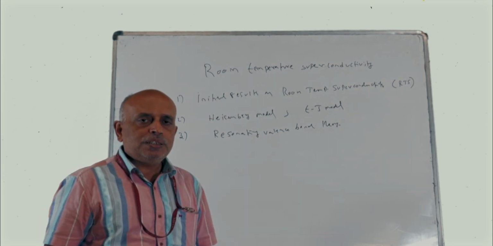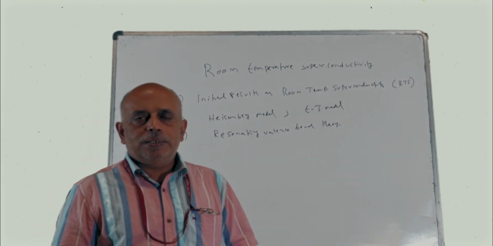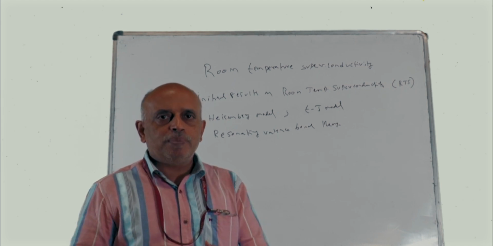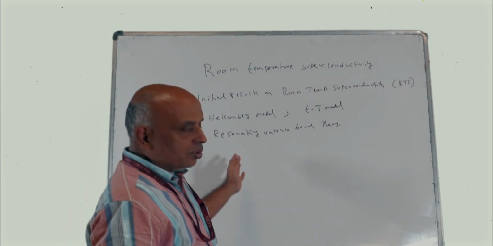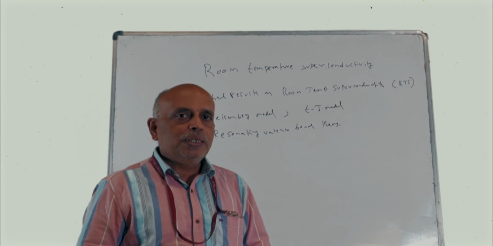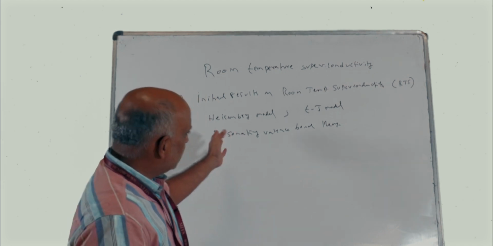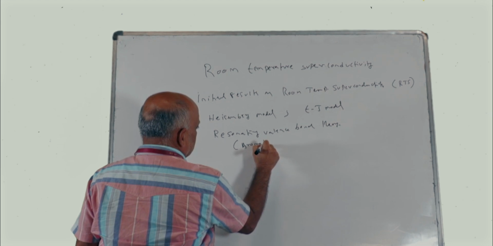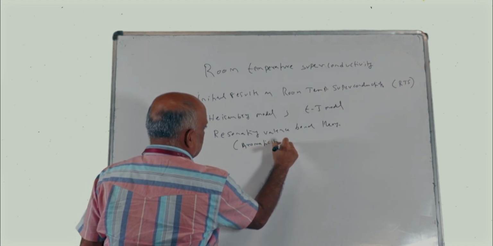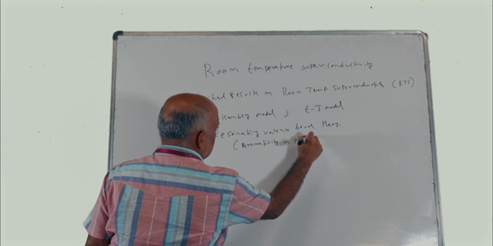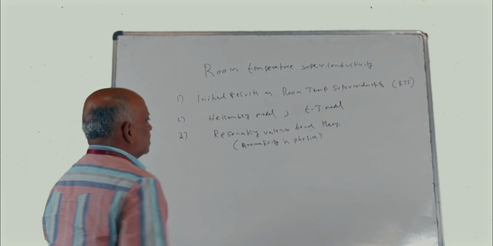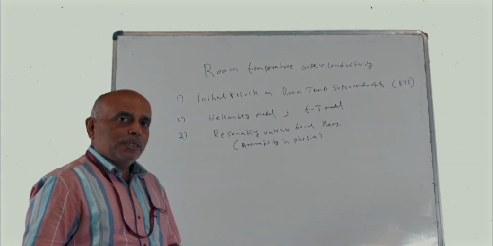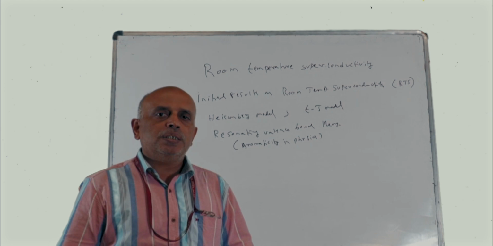In chemistry, you all know that benzene has its own properties because of resonance. The same resonance is happening here also, and it is able to explain some interesting physics. So this will be something like aromaticity in physics. I'll be discussing this resonating valence bond theory and how it predicts that room temperature superconductivity is really possible.